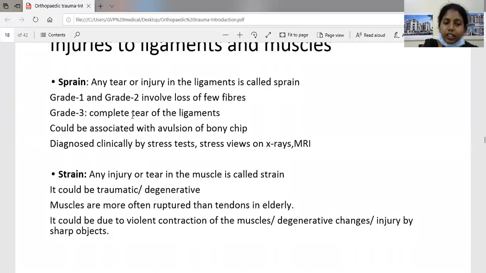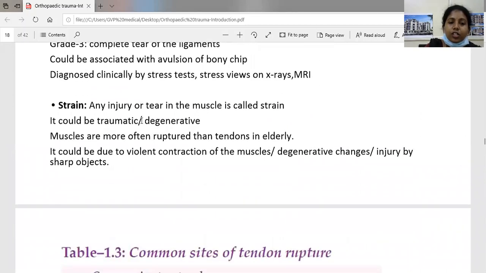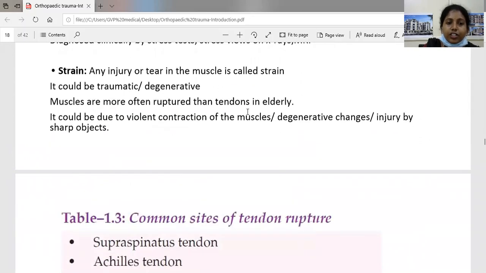But for grade 3, we'll advise the patient a plaster cast for 1 to 2 weeks. But it should not be immobilized for a prolonged period, as early mobilization leads to early healing of the ligaments. So coming to strain, any injury or tear in the muscle is called a strain. It could be traumatic or degenerative. Muscles are often ruptured, and tendons in the elderly.